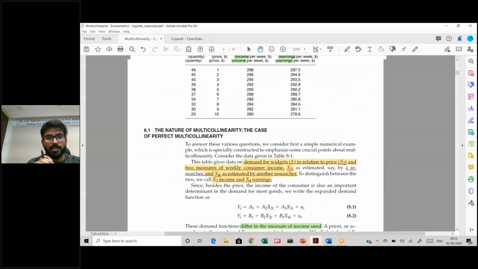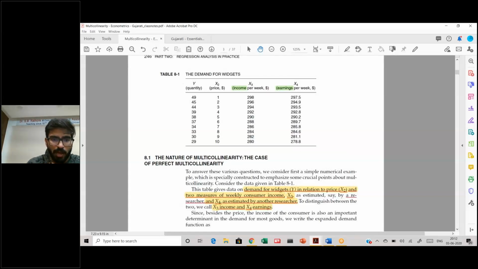Now, this is a data set that we have. What do we have in this data set? This is the quantity demanded of the widget, so this is a demand variable. Now, the demand of a commodity usually depends on its price, and also might depend on income. It will be negatively associated with price and positively associated with income.